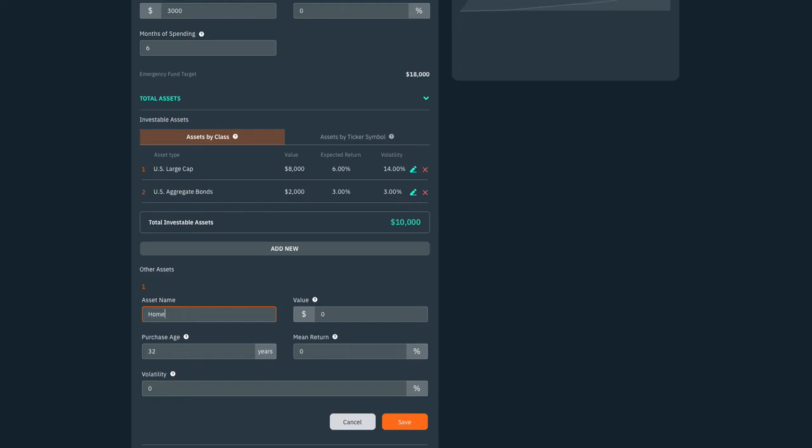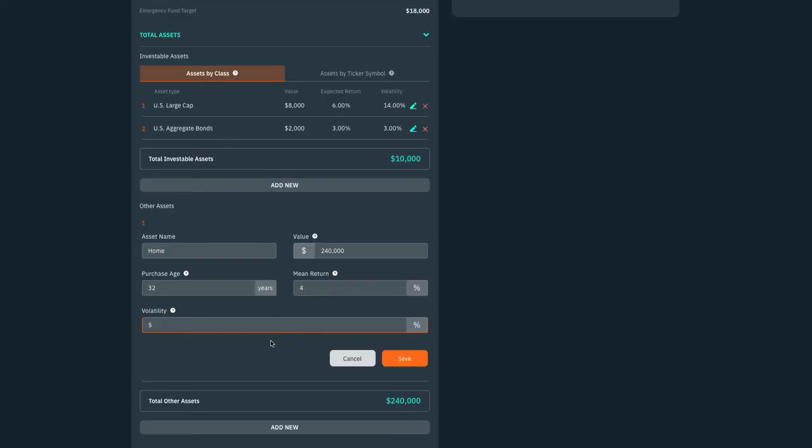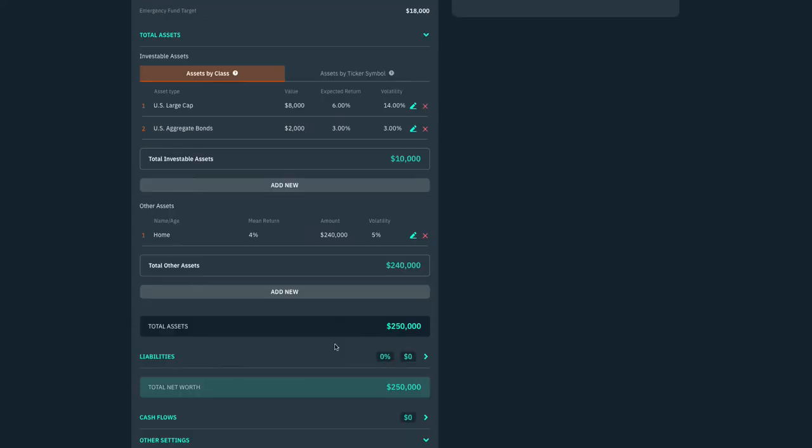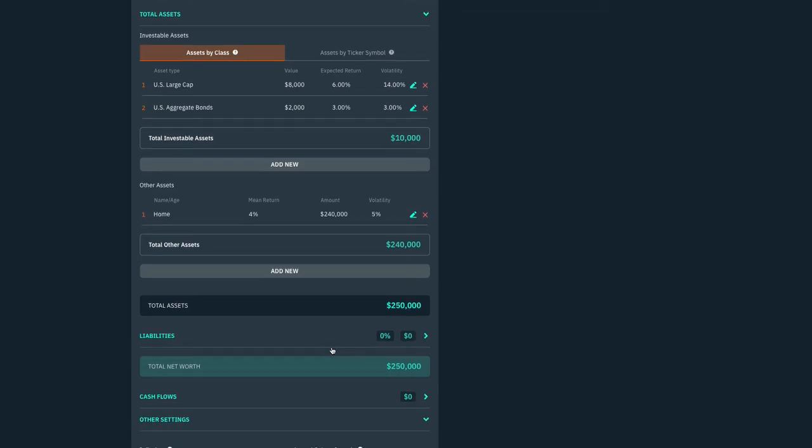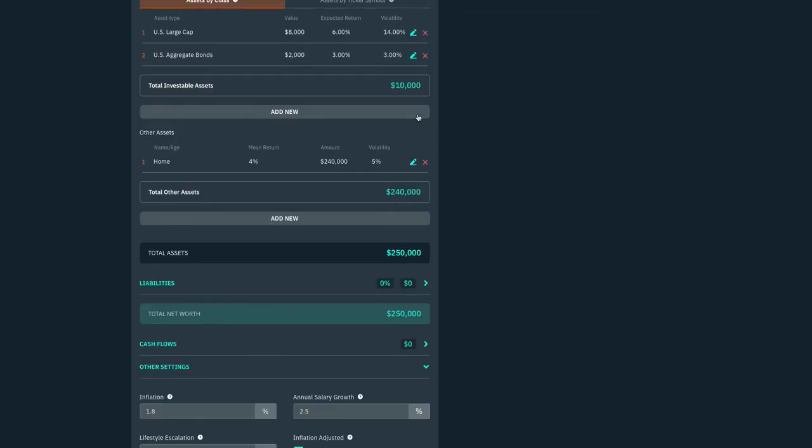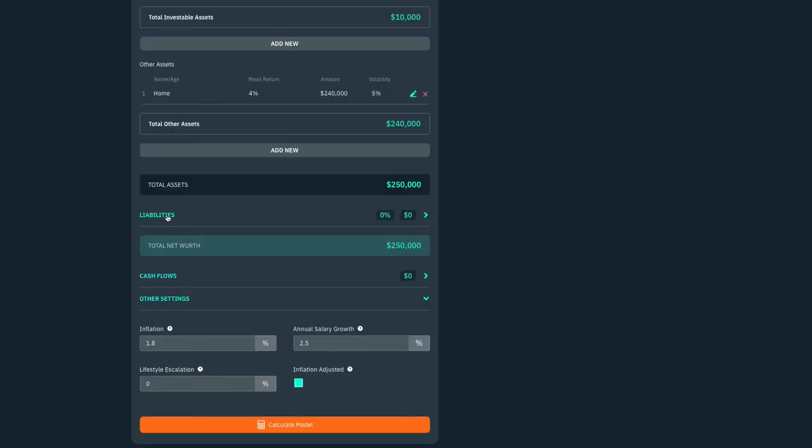Here I could put my home, when I purchased it, as well as an expected mean return. Maybe it does have some return, and that could vary depending on what the asset is. And now we have our total assets: $240,000 in a house and $10,000 in liquid investments, for a total of $250,000 in total assets. Now we're not totally done here.